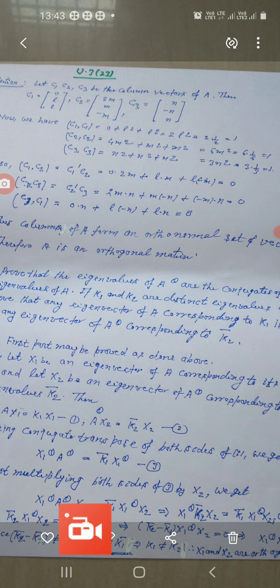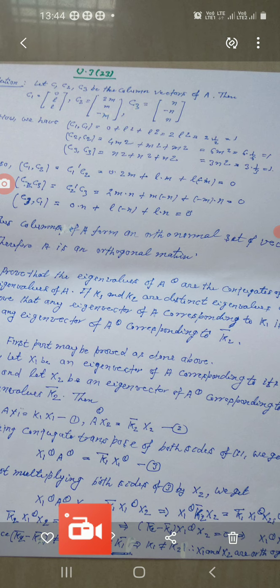Similarly, we will find ⟨C2, C2⟩. So multiplying this, C2 comma C2 means C2 conjugate transpose into C2. So you will have 4m² + m² + m², and this is equal to 6m². And now we put the value of m as 1 upon root 6. So this is equal to 6 into 1 upon 6, and this is equal to 1.